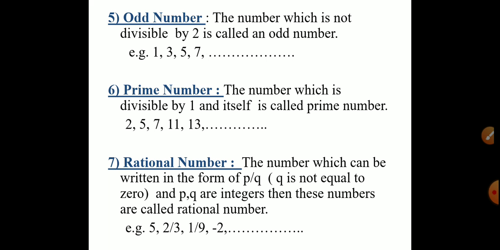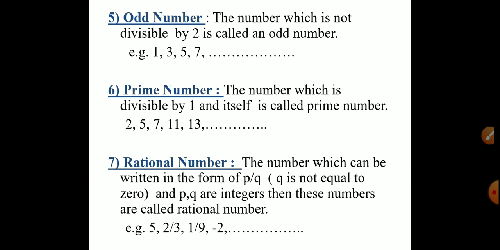Since these all numbers are divisible by only 1 and itself, no any other number divided these numbers 2, 5, 7, 11, 13 and so on. Okay. So the numbers which are divisible by 1 and itself, it's called as prime number.